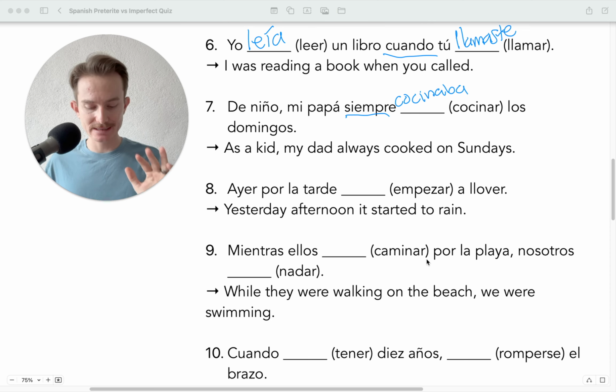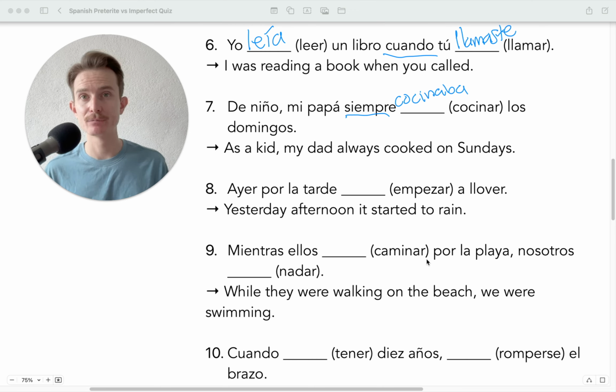Now, sometimes you'll see the translation of the imperfect as would in English. Now, be very careful with this translation, because in a sense, I could say, as a kid, my dad would cook, or would always cook on Sundays. Now, in English, this makes sense. However, many students end up confusing this with the conditional tense, which is different.